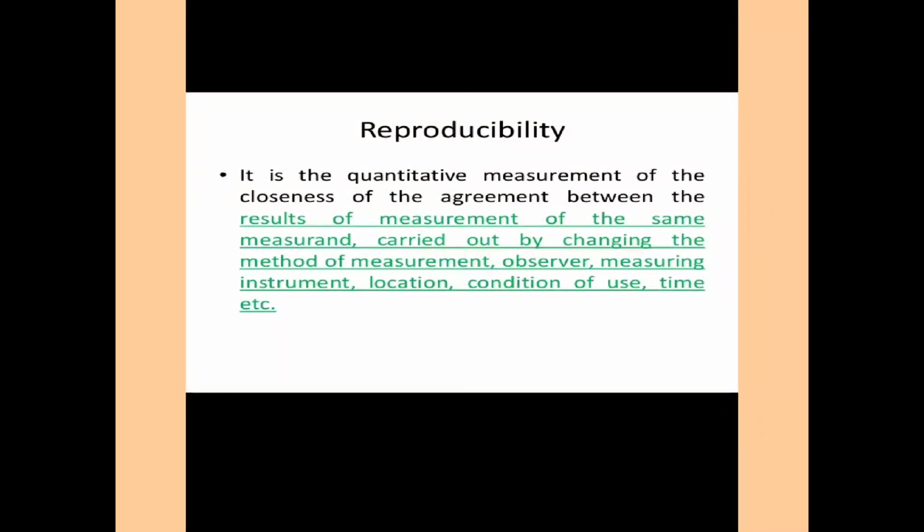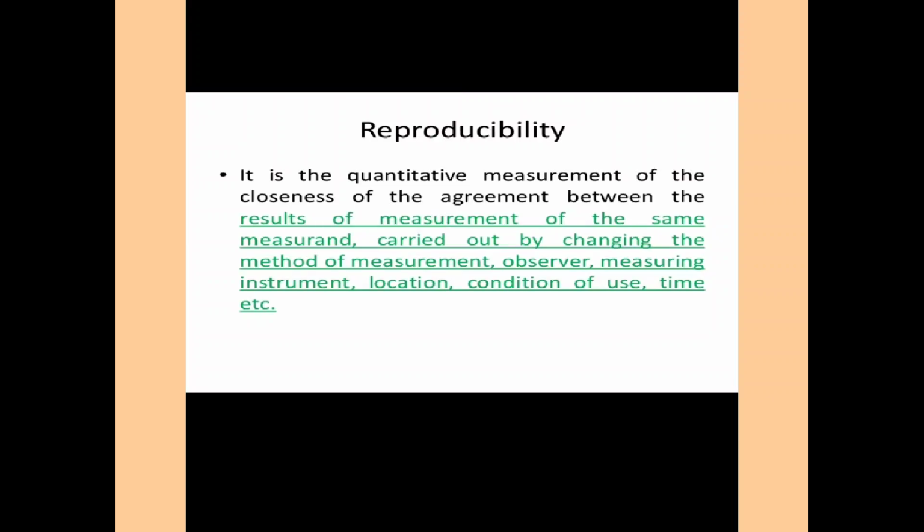Now, next is reproducibility. Reproducibility is defined as the closeness of readings obtained during multiple number of measurements of same quantity when individual measurements are carried out by different observers using different methods of measurements using different measuring instruments under different environmental conditions.